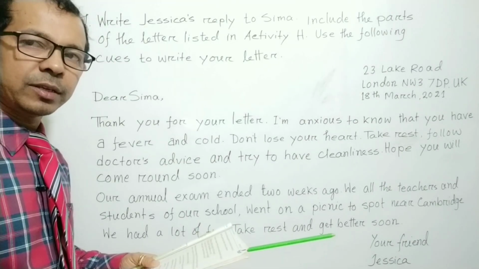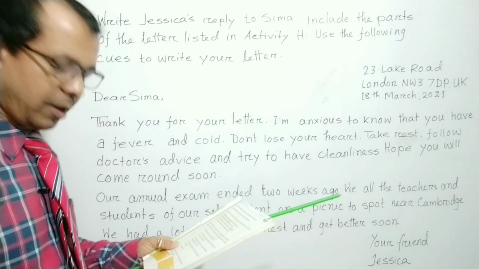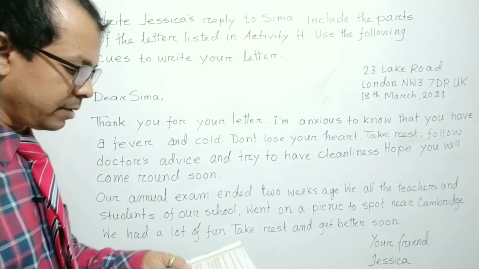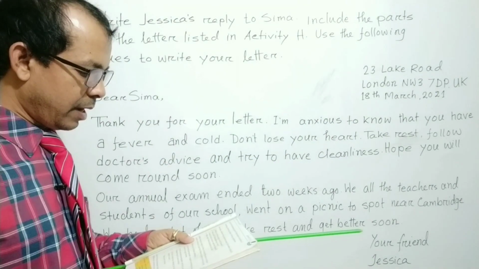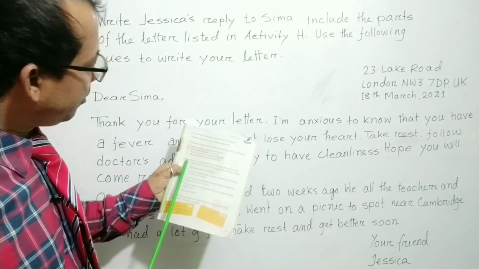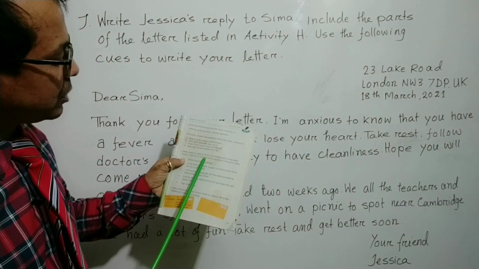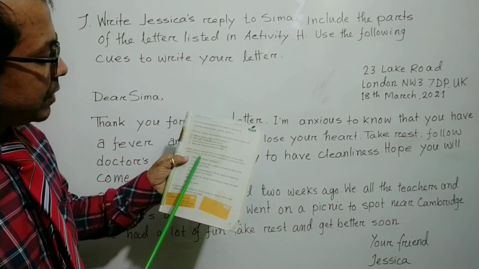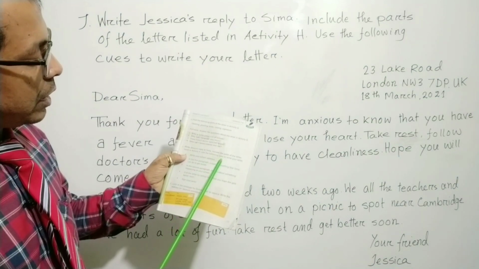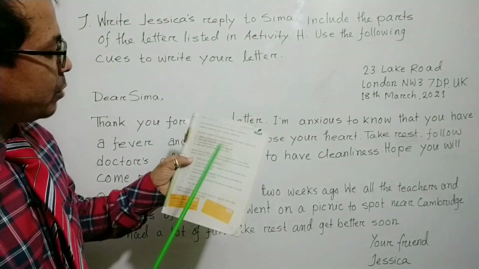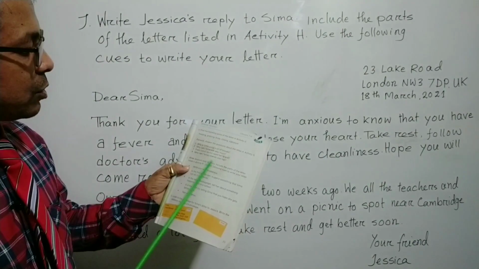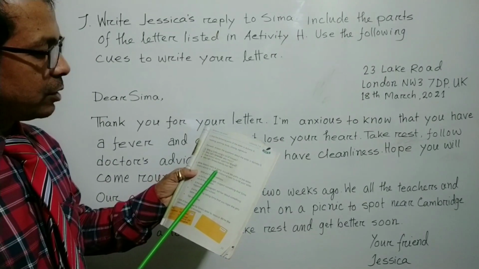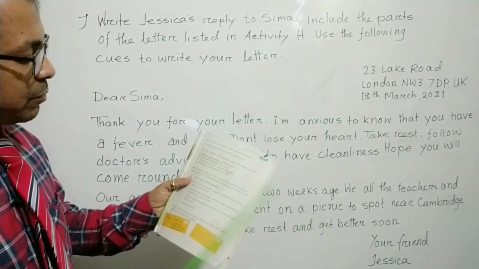Now we'll solve exercise A from page 33. So my dear student, at first let us read the question. Write Jessica's reply to Shima. Include the parts of the letter listed in activity H. Use the following cues to write your letter. Here you can see Jessica's reply to Shima. That means Jessica is giving the reply to Shima's letter, but you have to follow the cues.